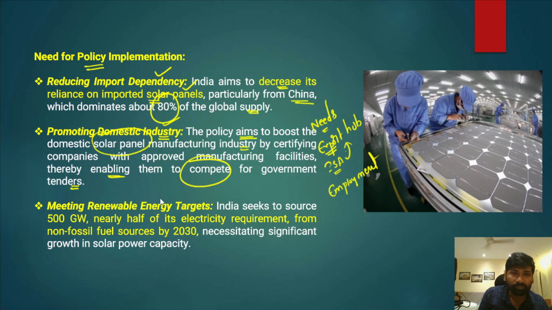After that, we have several ambitious renewable energy targets. In order to meet all those targets, we also significantly require solar cells. India seeks to source 500 gigawatt of renewable energy, nearly half of its electricity requirement from non-fossil sources by 2030. In order to achieve this, we need to rapidly scale up our production capacities, necessitating a significant growth in solar power capacity.